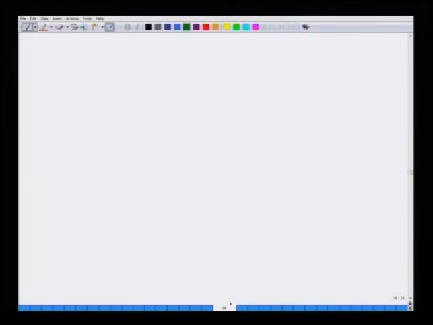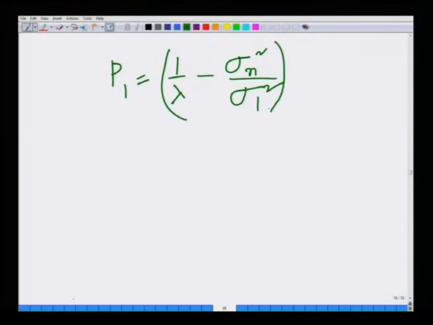So, we have nothing but P1 equals 1 by lambda minus sigma n squared divided by sigma 1 squared. All right. So, we have P1 equals 1 by lambda minus sigma n squared divided by sigma 1 squared.